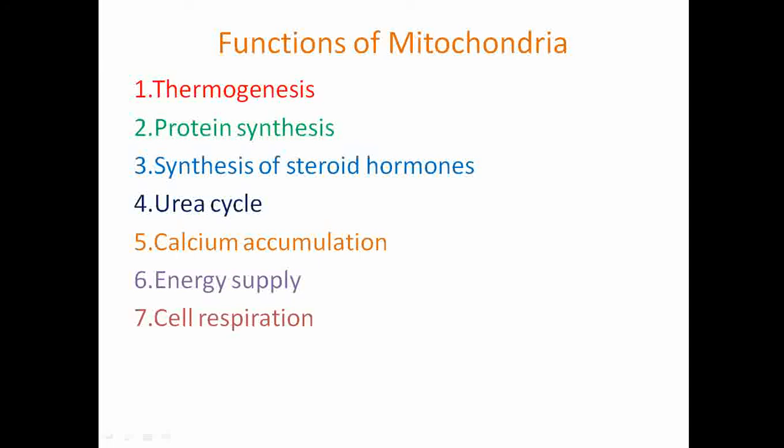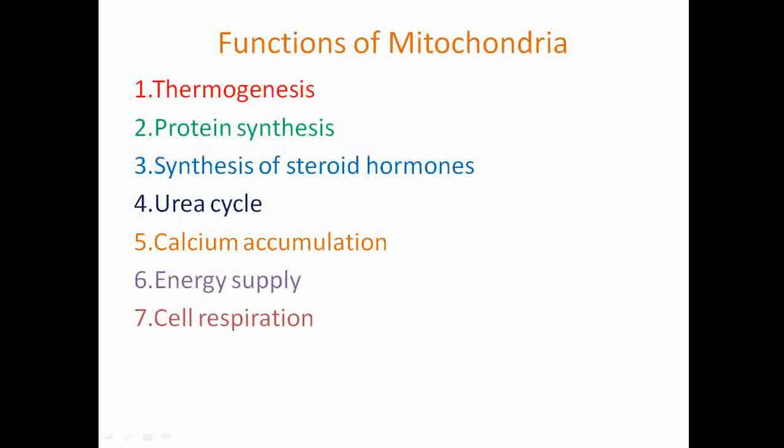Then the next function is energy supply. Mitochondria synthesize the energy rich compound ATP. Mitochondria are found in high concentrations at the sites of active transport where large amounts of energy are needed. So in cells in which a very large amount of energy is needed, the mitochondria are present in greater number. And ATP synthesis is done in the cell with the help of mitochondria.